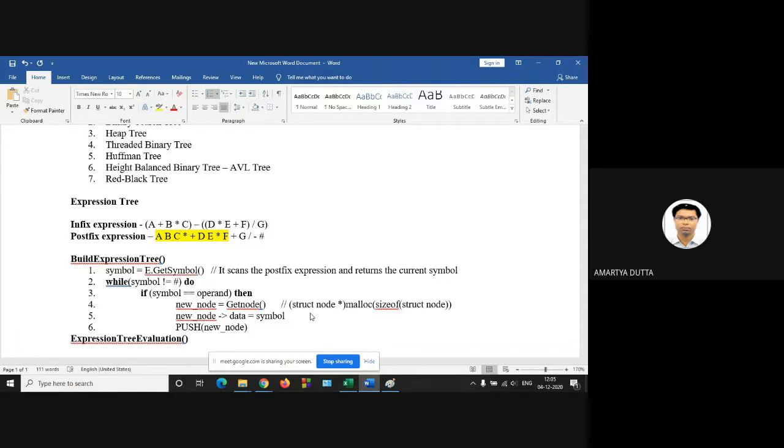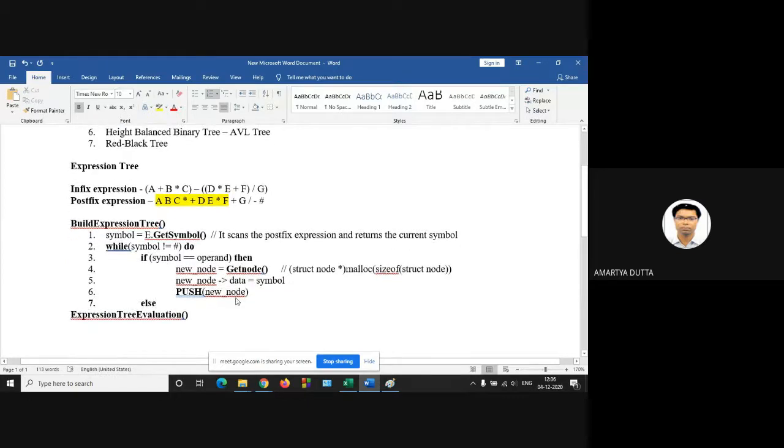So push function is just like insertion at the stack. Otherwise, so this is your push function. Get node is a function. Get symbol is another function.